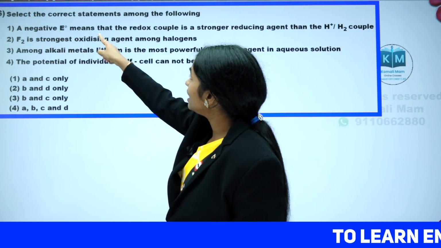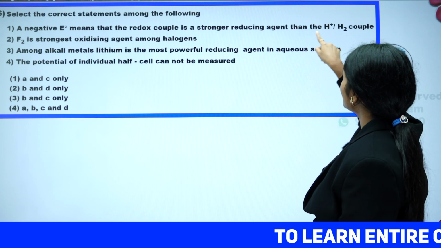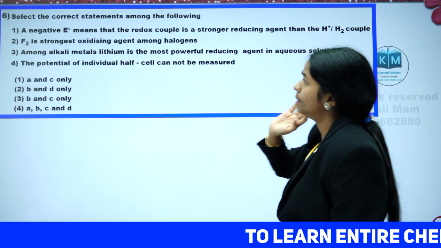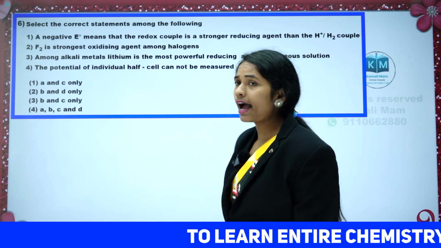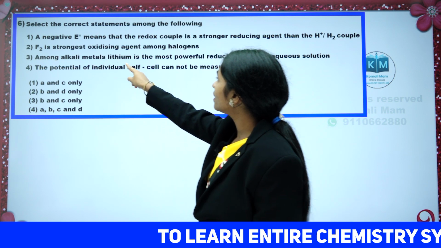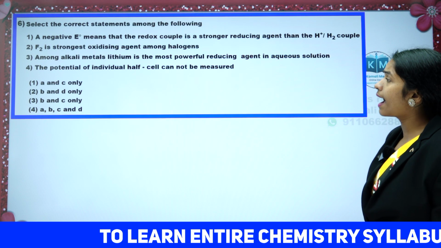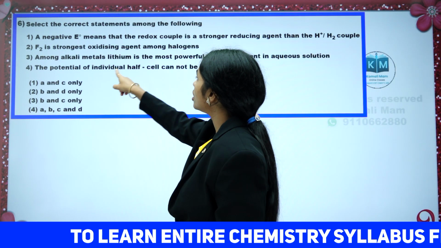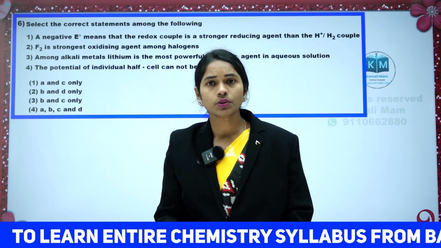A negative E0 means that the redox couple is a stronger reducing agent than the hydrogen couple. F2 is the strongest oxidizing agent among halogens. Among alkali metals, lithium is the most powerful reducing agent in aqueous solution. The potential of individual half cells cannot be measured. How to solve this question?